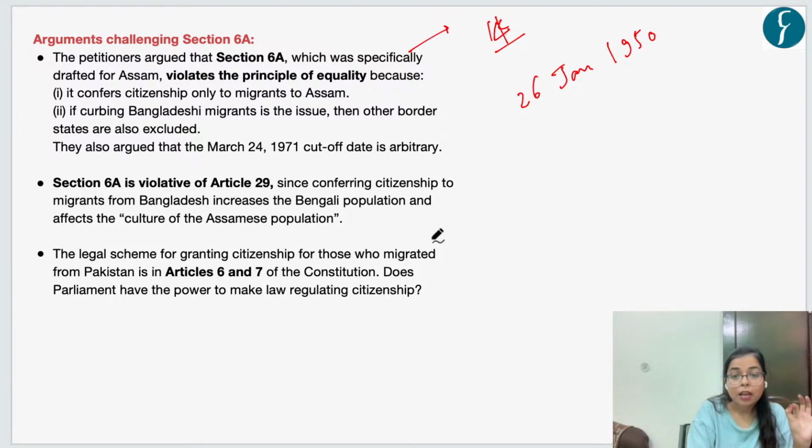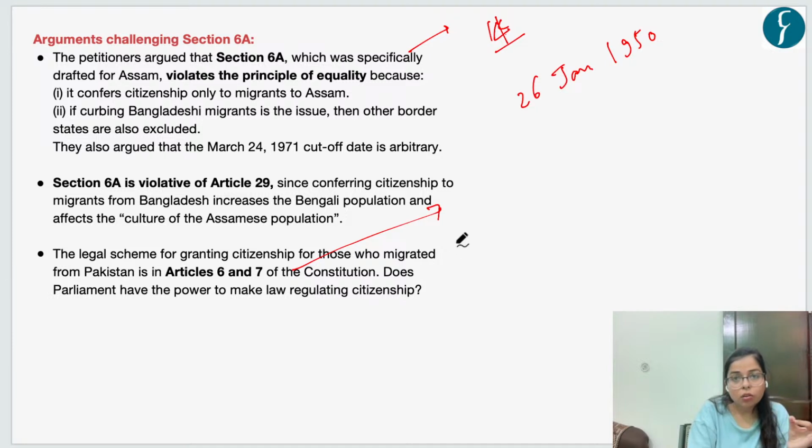And the third important argument was that we already have Article 6 and Article 7 in the Indian Constitution, which talk about giving citizenship to the people who have migrated from Pakistan. Now, if we already have Article 6 and Article 7, what is the need of adding Section 6A to the Citizenship Act, right?